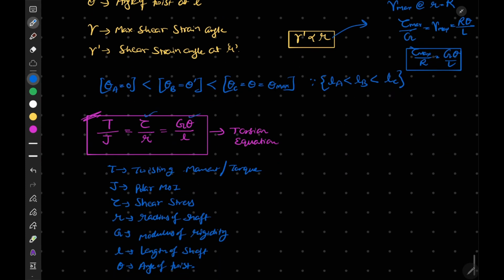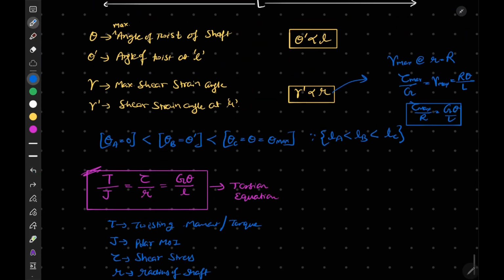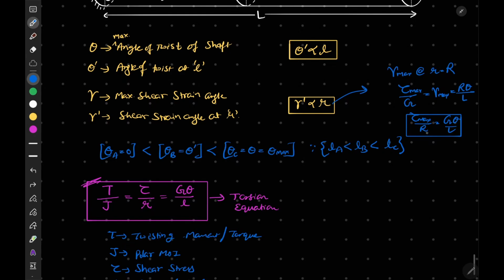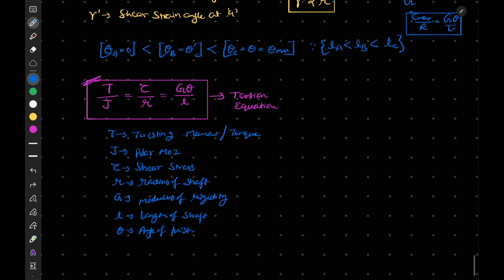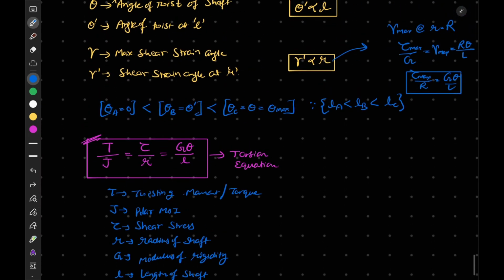Okay, these two parts. Now here we have used small r at any random radius and at any cross section. But here it is talking about maximum R and tau max, at the end of your shaft, at the free end I mean. From here we can say one more thing, that tau is maximum at r is equal to capital R, that is the maximum value of r.